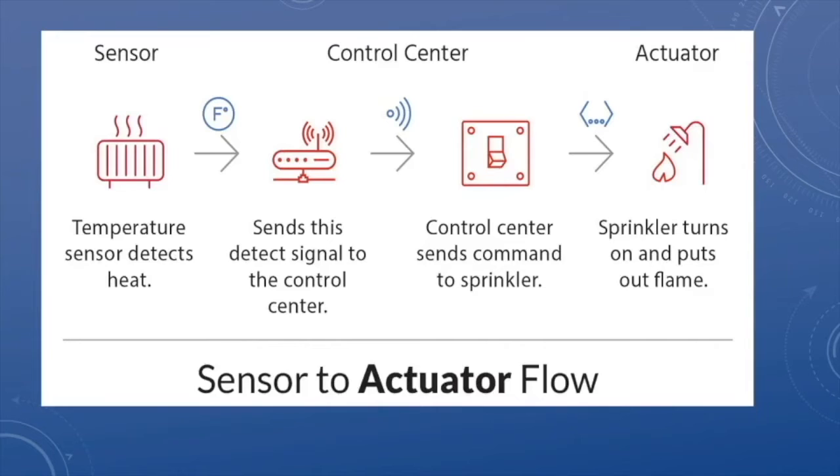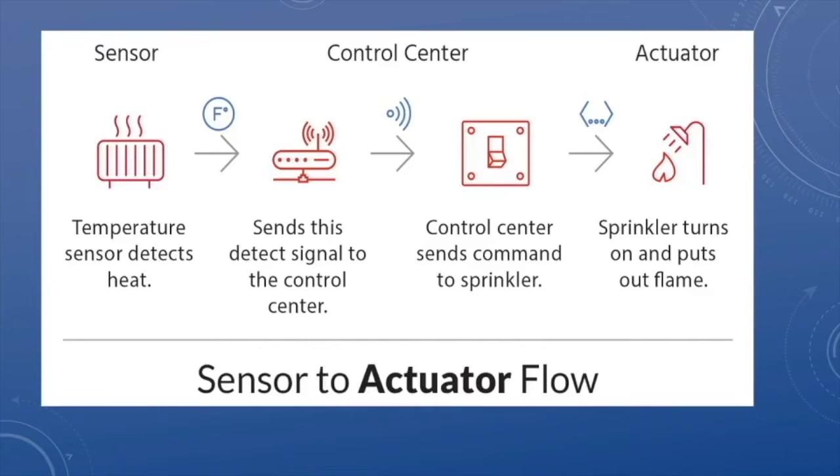In a typical IoT system, a sensor may collect information and route it to a control center where a decision is made and a corresponding command is sent back to the actuator in response to that sensed input. Here we have considered a scenario where a room has caught fire.